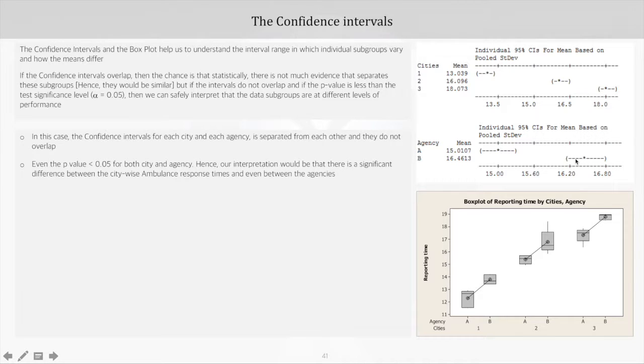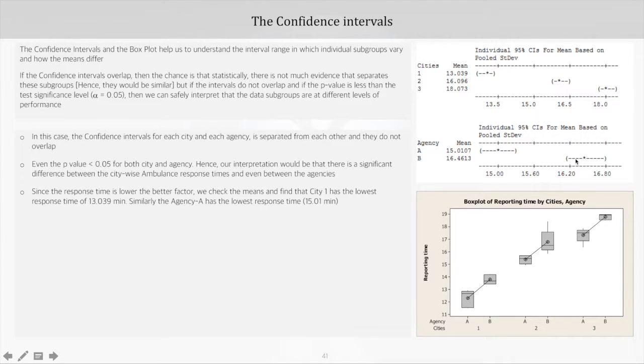And even the p-value is less than 0.05 for both city and agency. So our interpretation would be that there is a significant difference between the city-wise ambulance reporting times, and even between the agencies that significant difference exists.